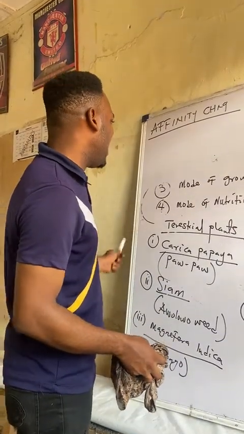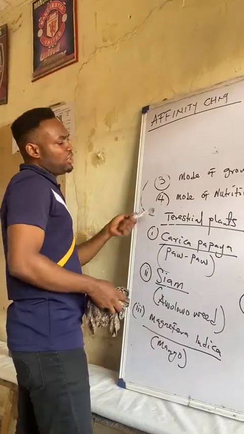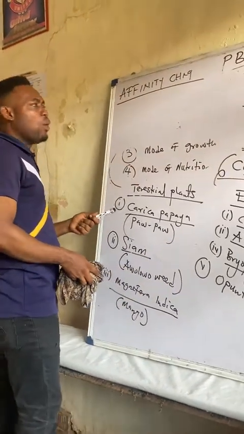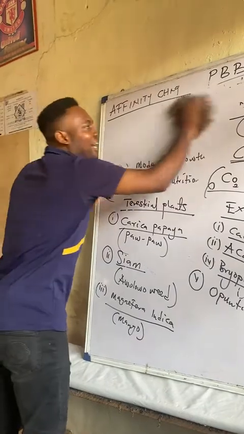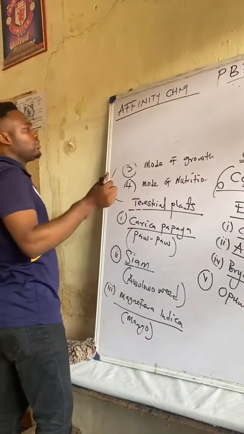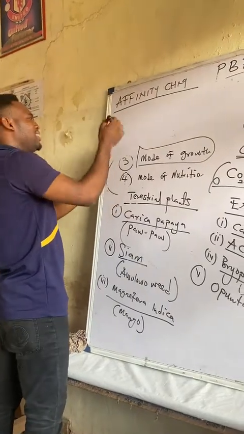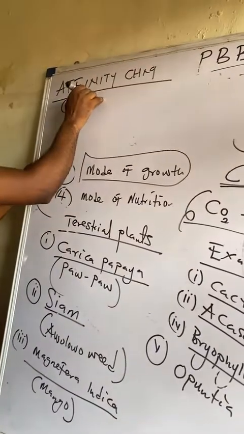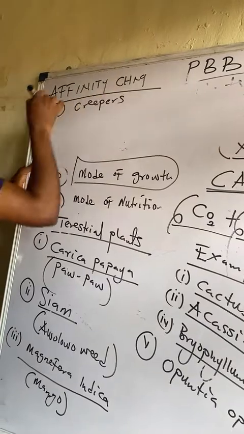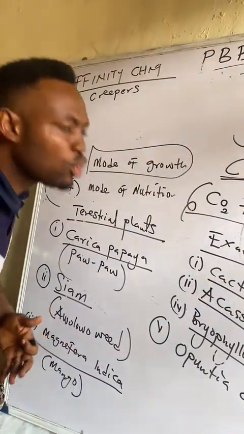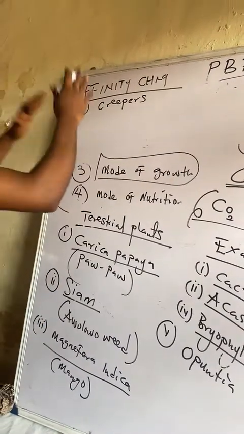To finish up my outline, I will be fast with this. We have the next one, which is mode of growth, and mode of growth will not take our time at all. What do we have in mode of growth? Under mode of growth, we have two groups of plants. We have plants that are called creepers. Creepers are plants that creep, or they crawl on the ground. They don't grow erect.